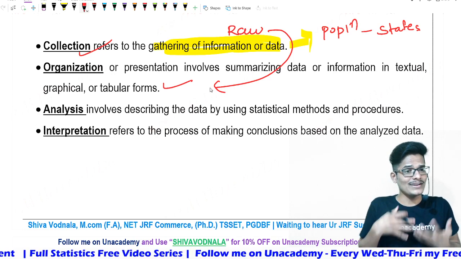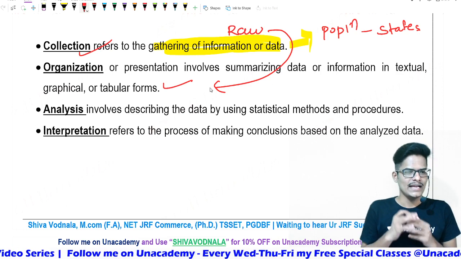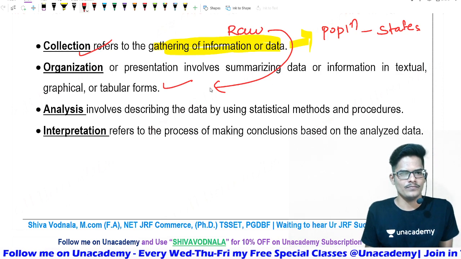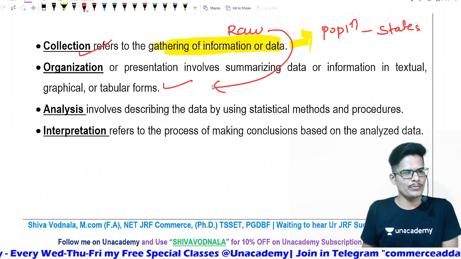Summarizing. Now after summarizing, is it enough to conclude everything? No, not actually. Then we need to go for the analysis. We have categorized everything in organization. We have taken a graphical representation.